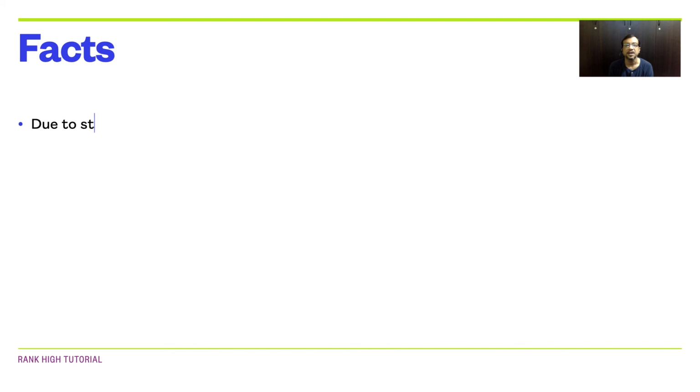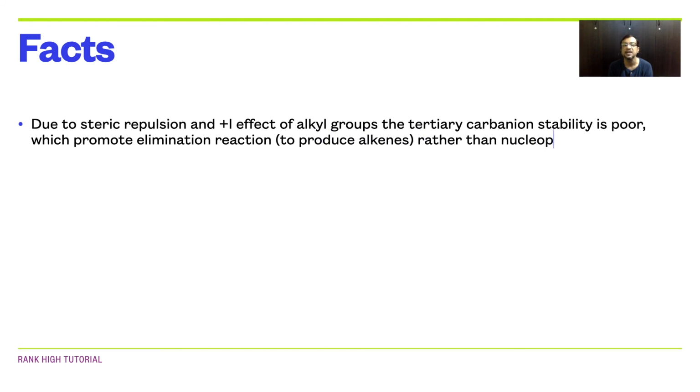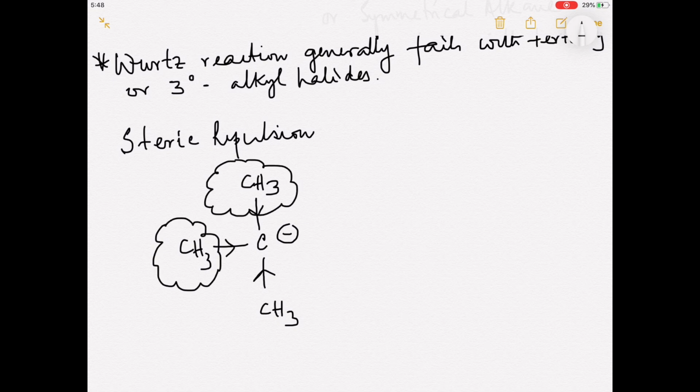Fact number 3. Due to steric repulsion and plus I effect of alkyl groups, the tertiary carbanion stability is very poor, which promotes elimination reaction to produce alkenes rather than nucleophilic substitution reaction to produce alkanes. As per example, the three bulky methyl groups of tertiary carbanion repel each other due to steric factor, destabilizing the carbanion.